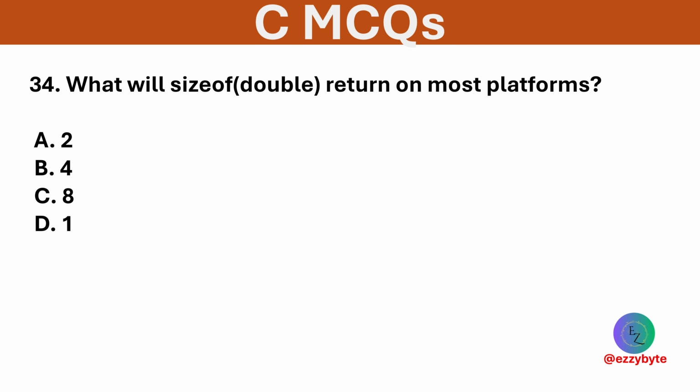What will sizeof double return on most platforms? Options are 2, 4, 8, and 1. Option C is correct. A double typically occupies 8 bytes on most systems.